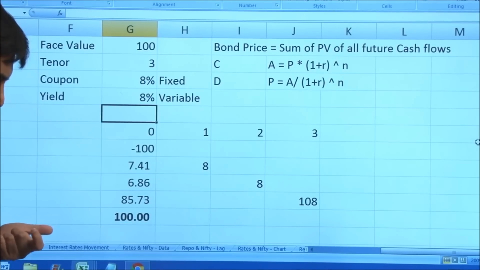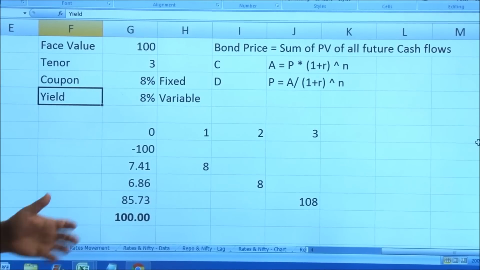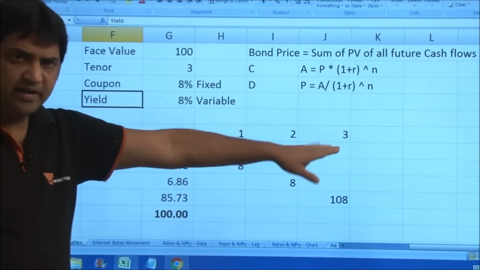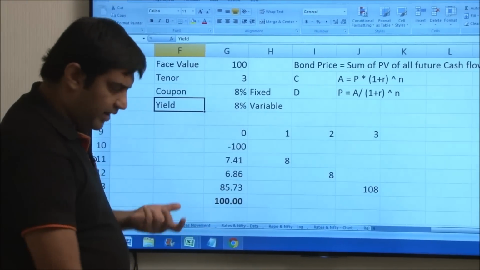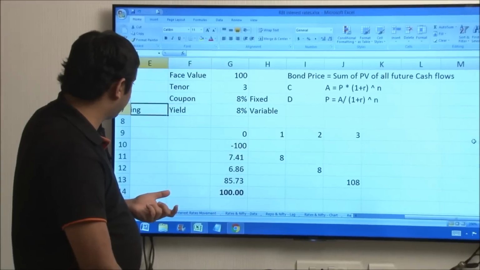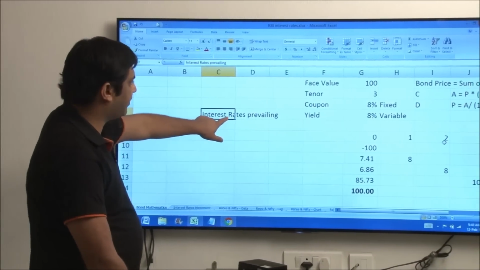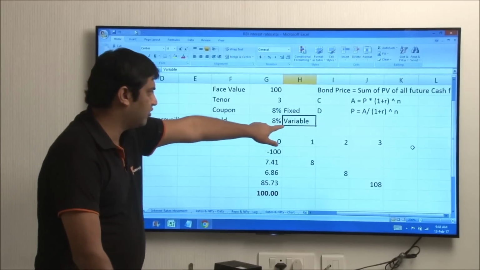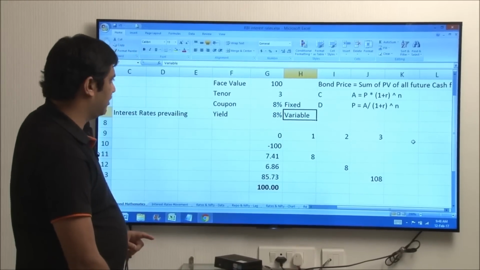Now what can happen is, over the next 3-year period, interest rates can go up or down. And depending upon that, now when I say interest rates, it is the interest rates prevailing in the economy. So it is the yield which we are talking about. Yield is variable, coupon can't be changed, coupon is fixed. So let's see what happens.